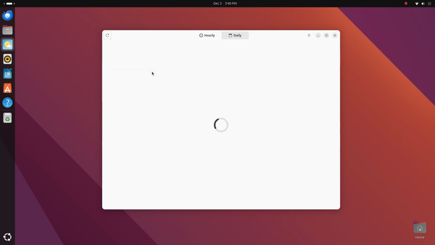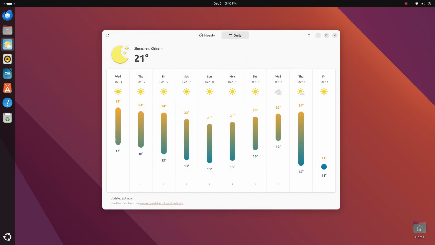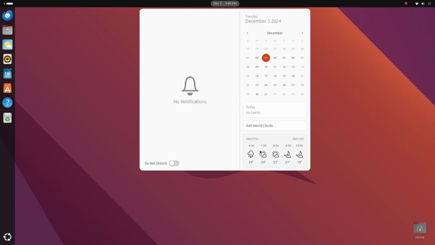But the coolest thing about GNOME-Weather is it integrates with the GNOME desktop very nicely and you can directly see the weather info in the notifications pop-up once you set a location.